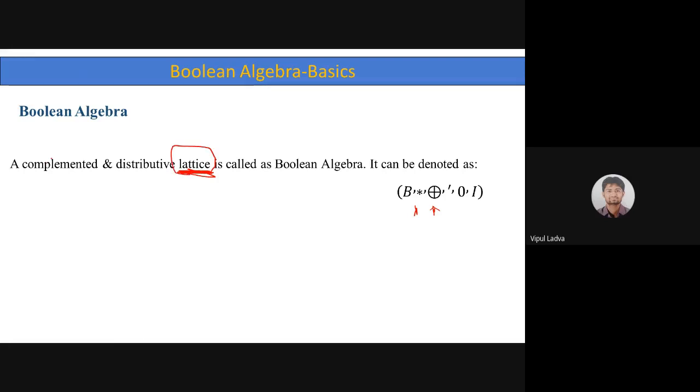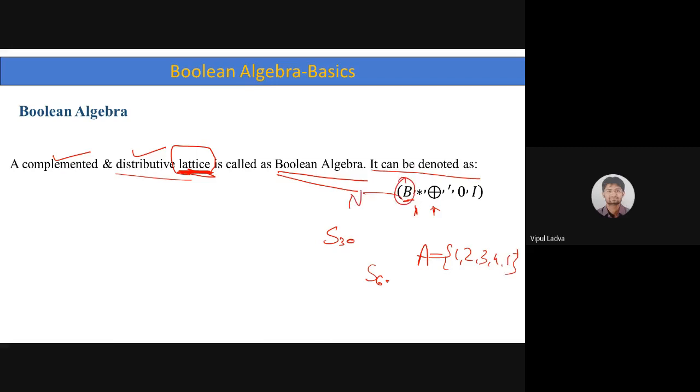A lattice which is complemented as well as distributive is called Boolean algebra, or I may use the word bounded Boolean algebra. So it will be denoted as B. B stands for the Boolean algebra, but here B will be one of our sets with which we are dealing. Might be that B is S30, might be that B is S60, or B is the set A with the elements 1, 2, 3, 4, 5. Might be that B will act as the set of whole natural numbers N.